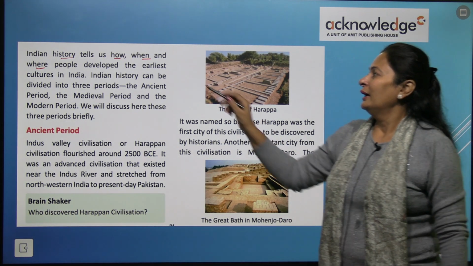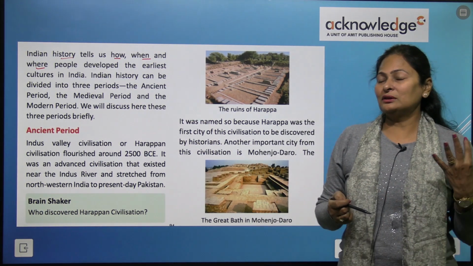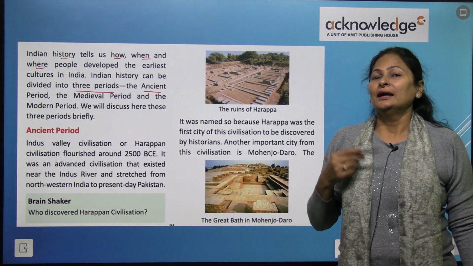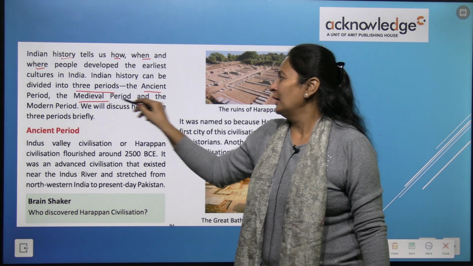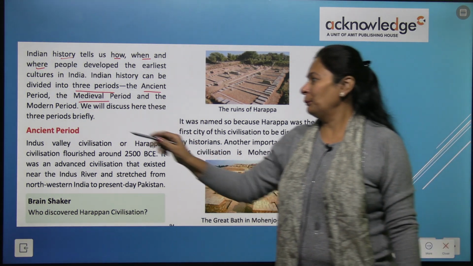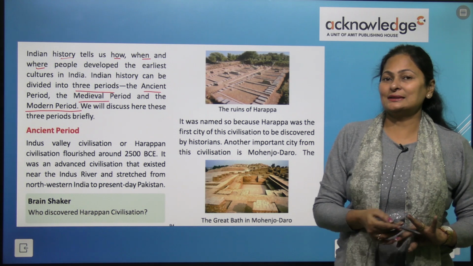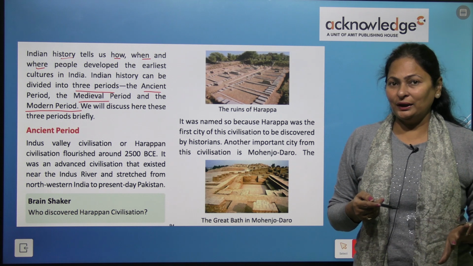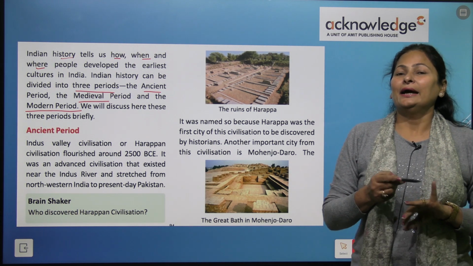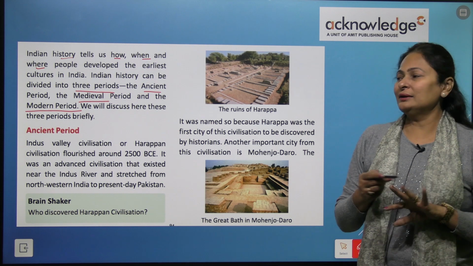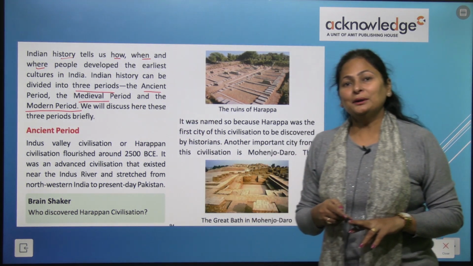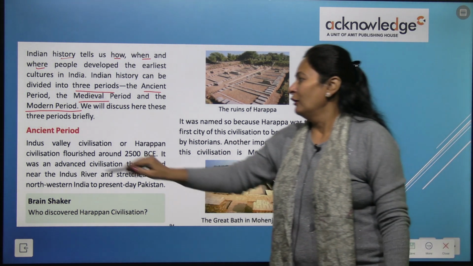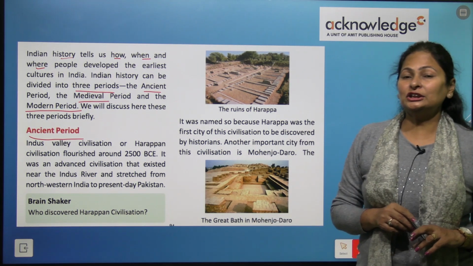History can be divided into 3 periods. First is the ancient period, second is the medieval period, and the third is the modern period. Modern period means the present scenario. So our history can be divided into 3 periods: ancient, medieval and modern. We will discuss these periods in detail. First we will start with the ancient period.